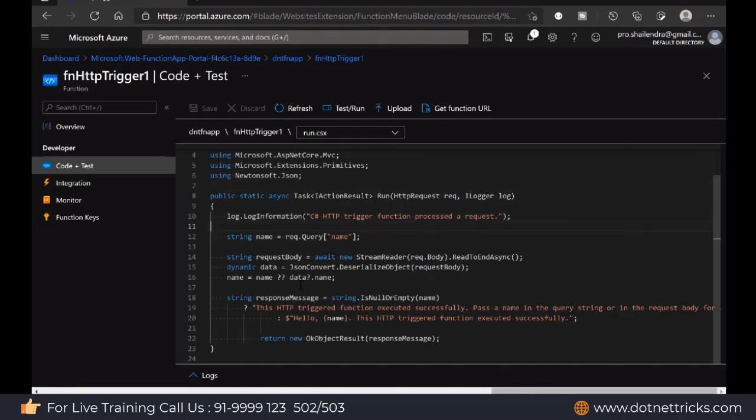So from that query string parameter name, I can retrieve the data over there. But sometimes you might not be sending the data in the query string. You might be sending the data in the request body. So this is a method to read the data from the request body.